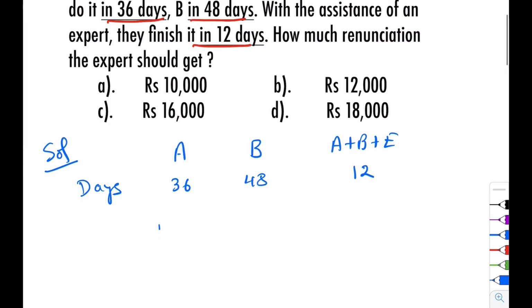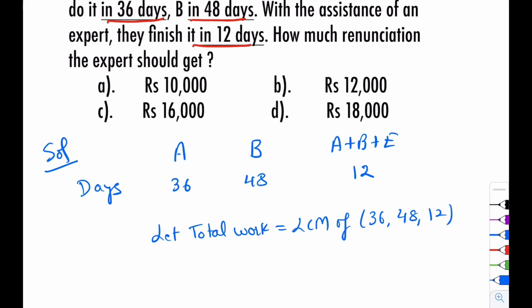So let total work equal to LCM of 36, 48 and 12. So this is equal to 144.